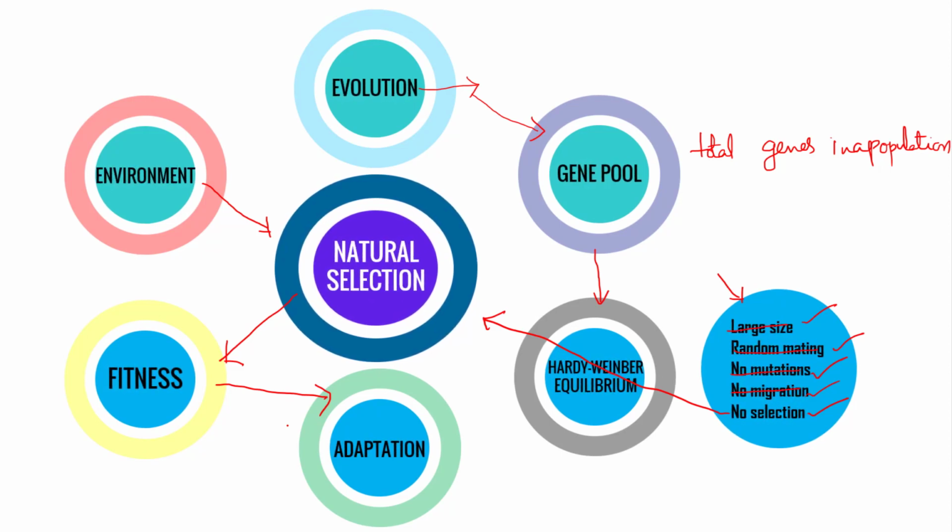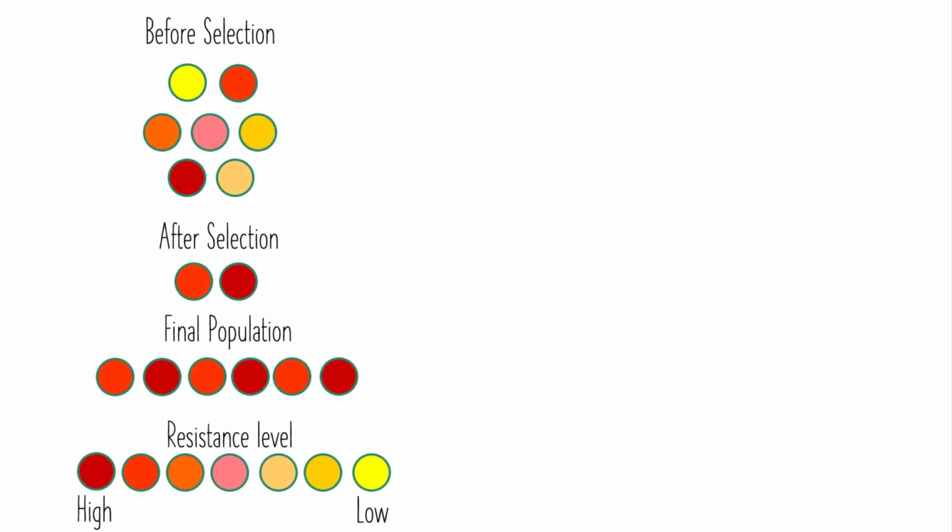At this juncture we are going to look into one very famous example of adaptation. Here you have been infected with various kinds of bacteria.